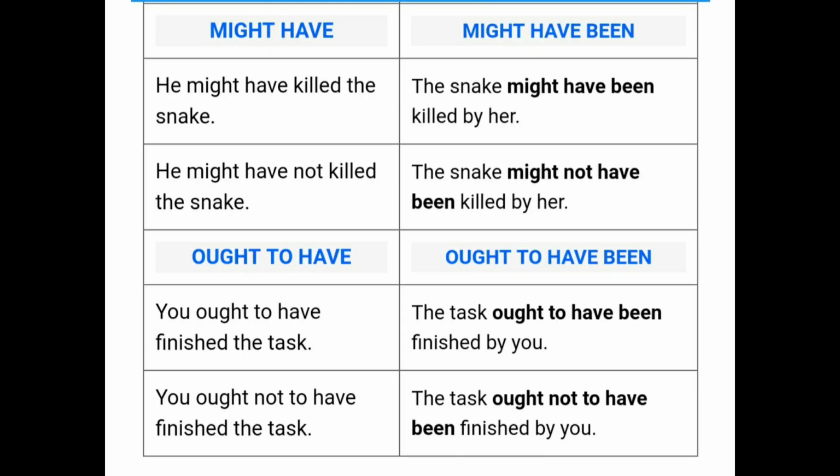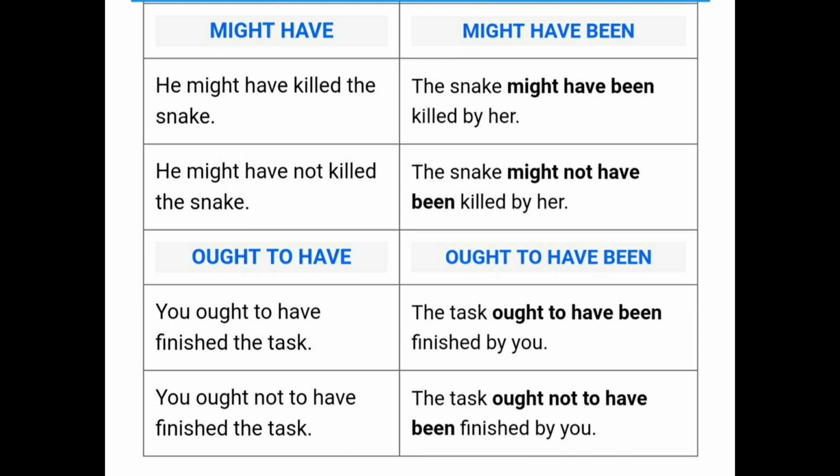Next you see might have. If might have is given, it will change into might have been. So he might have killed the snake. The snake might have been killed by her. Next, he might have not killed the snake. The snake might not have been killed by her.